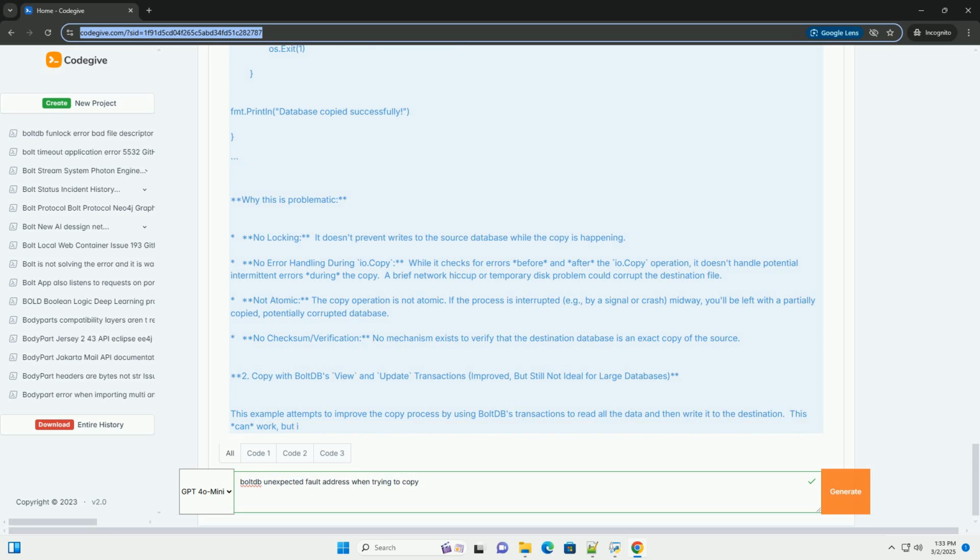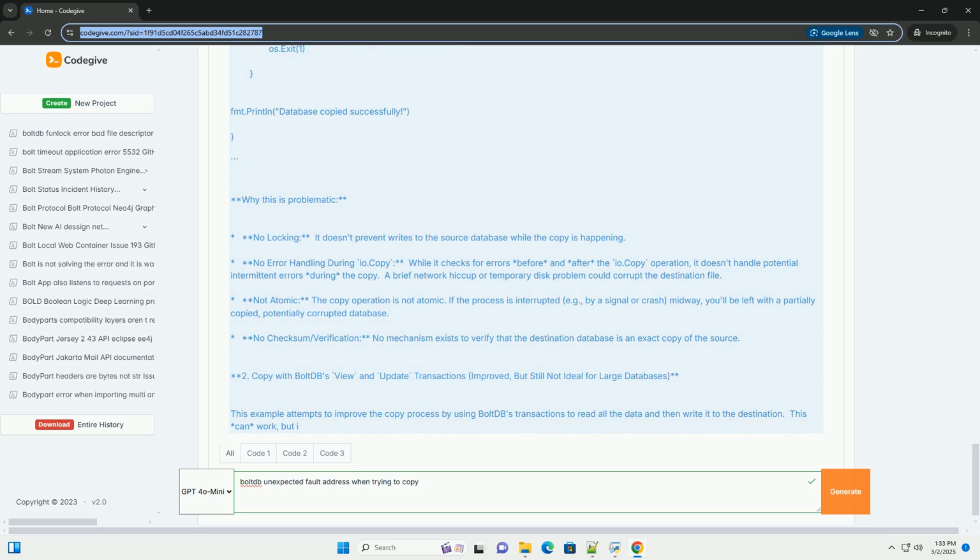Not atomic. The copy operation is not atomic. If the process is interrupted, for example by a signal or crash, midway, you'll be left with a partially copied, potentially corrupted database. No checksum or verification. No mechanism exists to verify that the destination database is an exact copy of the source.